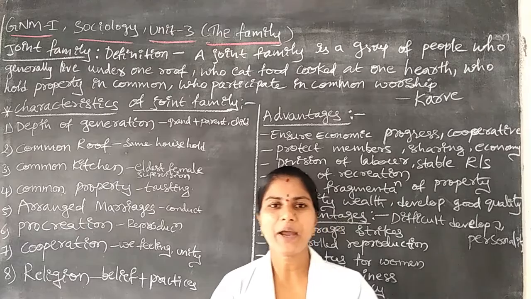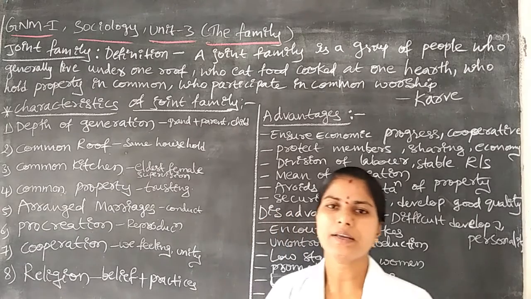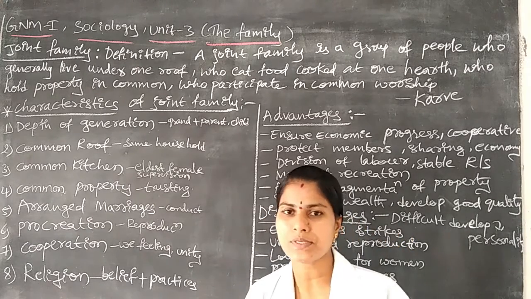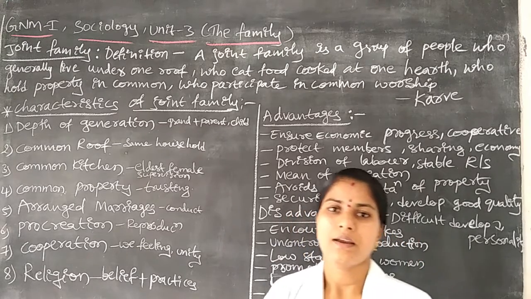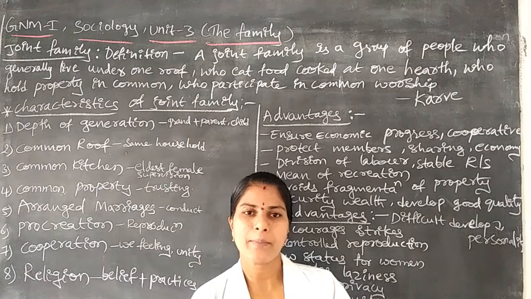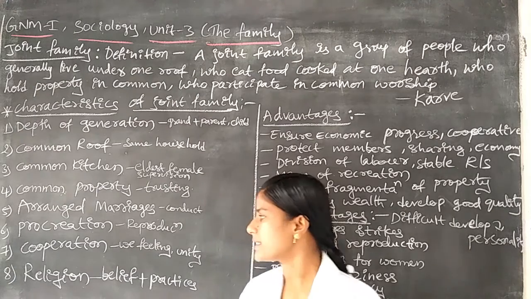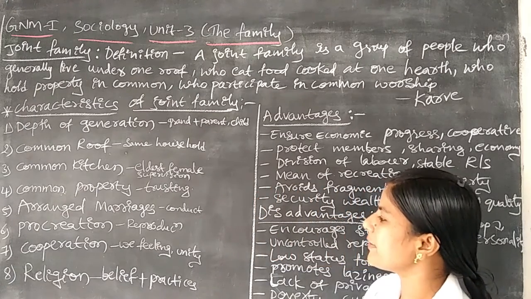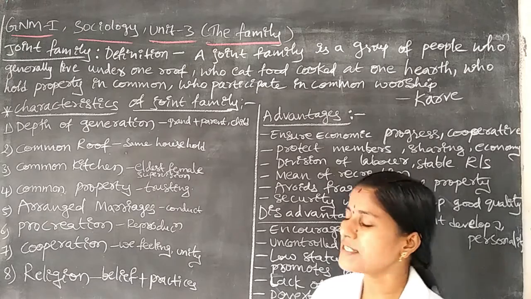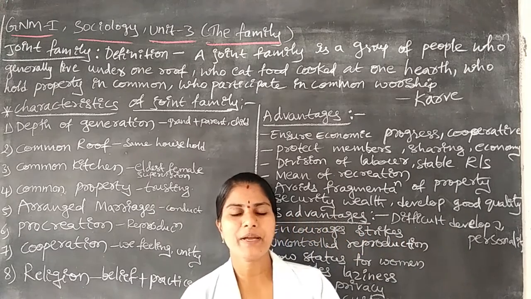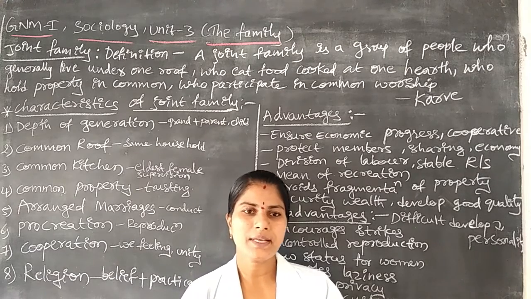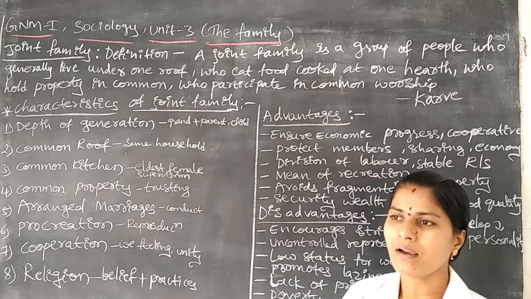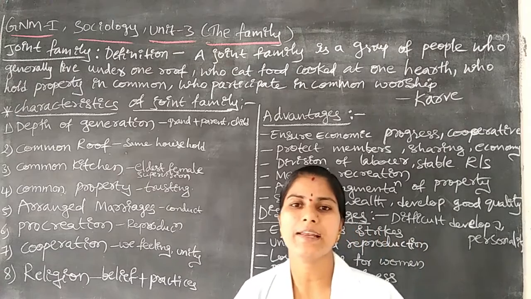In the joint family, the persons are able to reproduce. The reproduction of children is increased in this family. Next one is cooperation. In cooperation, the joint family has so many members, and among that number of persons they have one feeling, the we feeling.